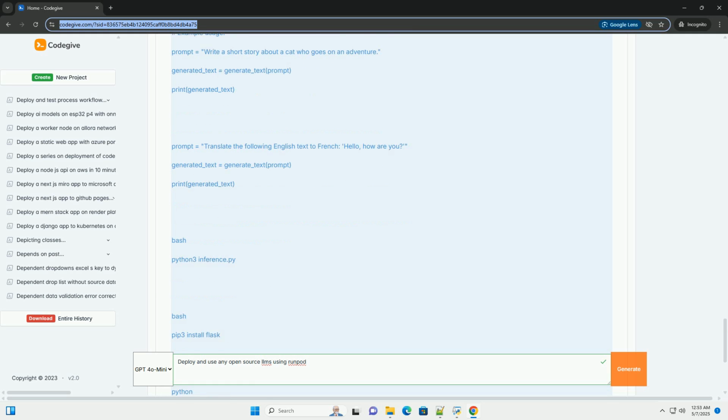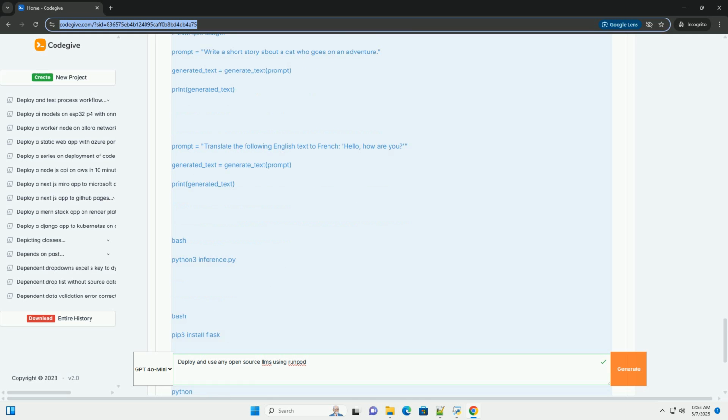5. Select storage. Choose the amount of storage you need. A few hundred GB is often enough. 6. Configure pod settings. Networking: ensure that ports 22, SSH, and potentially others you'll use for serving the model are open. 7. Create the pod. Review your configuration and click Create Pod. Runpod will start provisioning your pod.